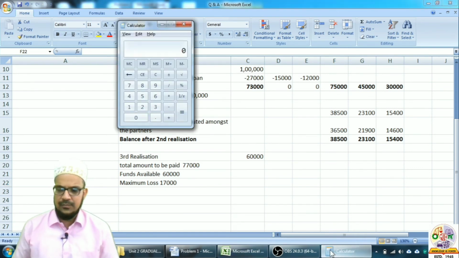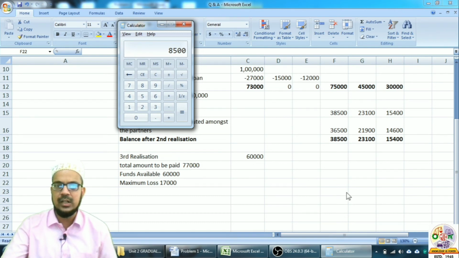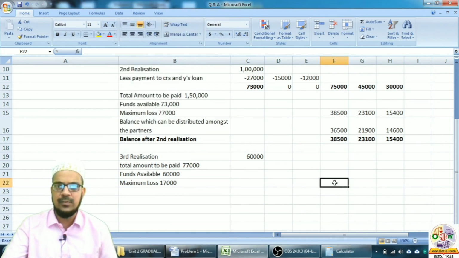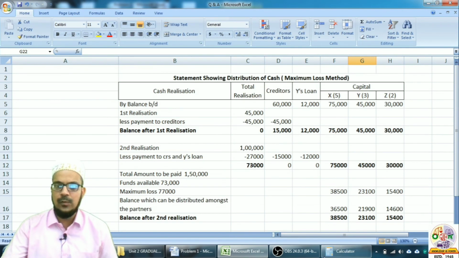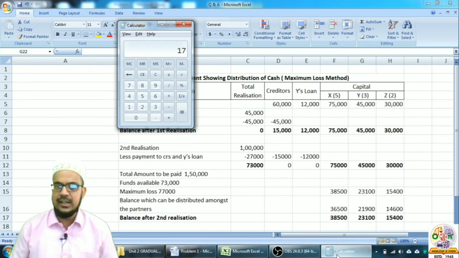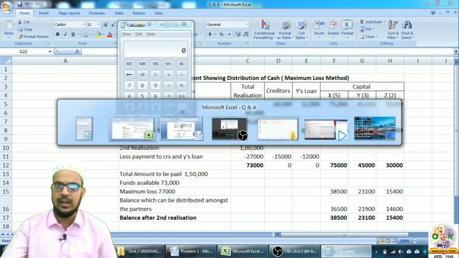Take a calculator. 17,000 multiplied by 5 divided by 10. For X it will come to 8,500. For Y, 17,000 multiplied by 3 divided by 10, 5,100.